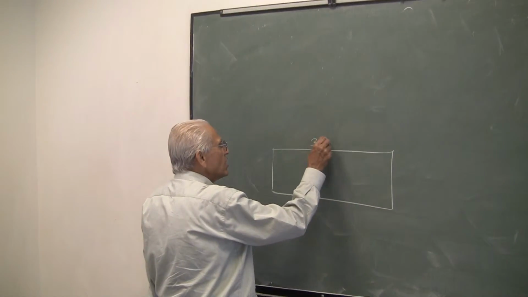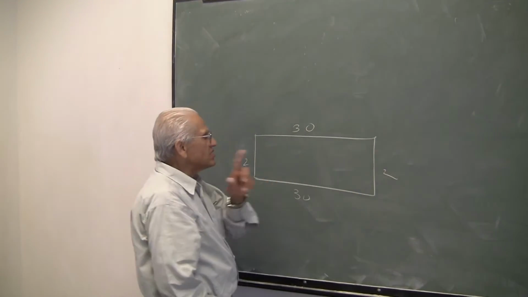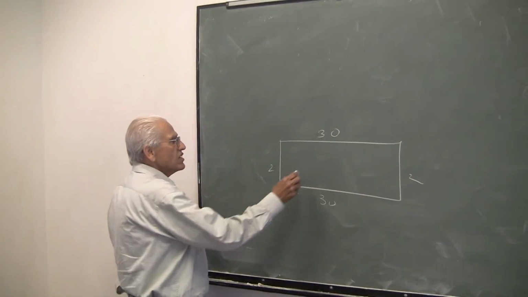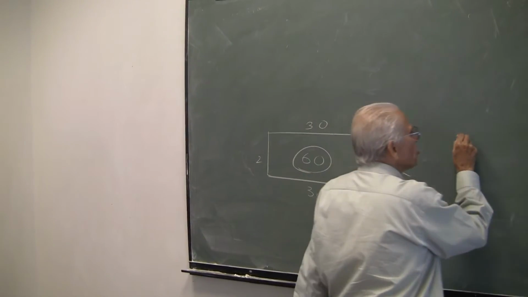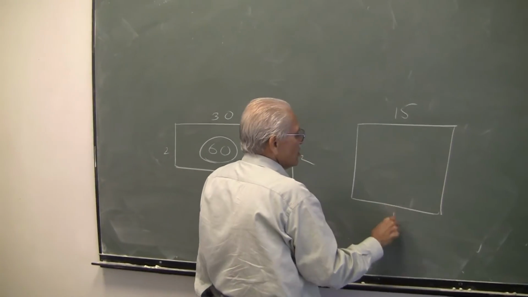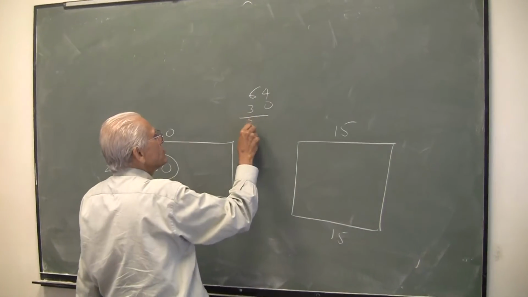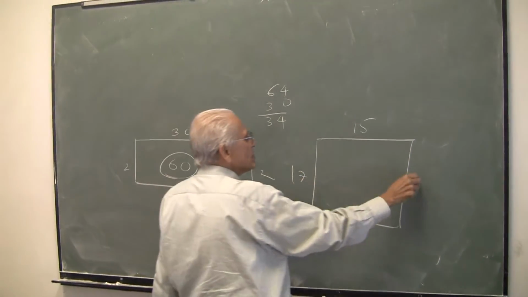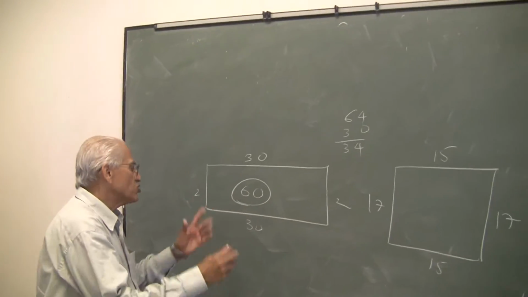Suppose this is 30, this is 30 and this is 2 and 2. The total is again 64 and the area is simply this much. But suppose I take this as 15 and 15. That leaves us out of 64, that leaves us with 34. So I get 17 here, 17 here. And 17 multiplied by 15 should be 255.